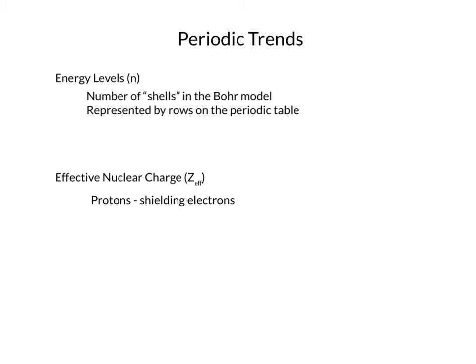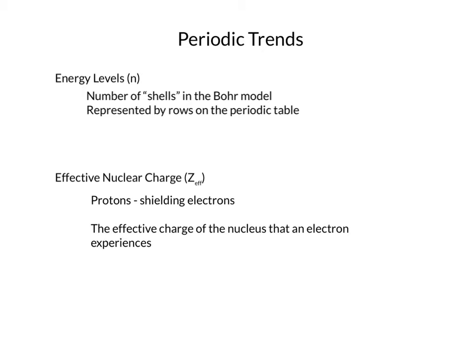And a shielding electron is any electron that's between the nucleus and the electrons we're looking at. Most of the time we're looking at valence electrons, so usually it's protons minus the non-valence electrons, or what are referred to as core electrons. But you can technically look at any particular electron that you want in there.